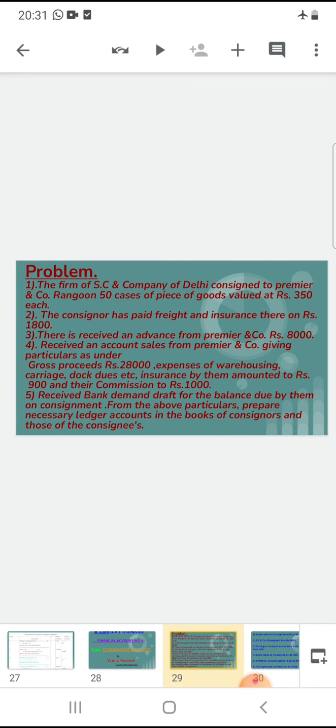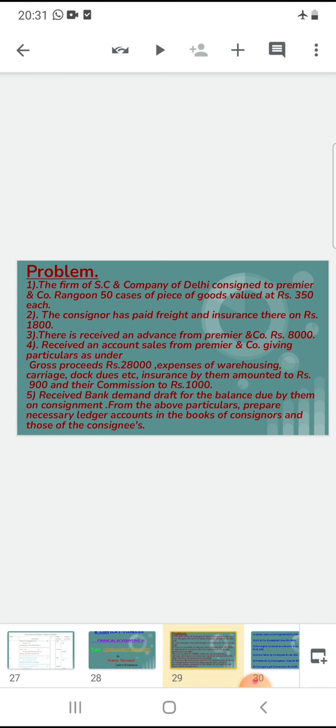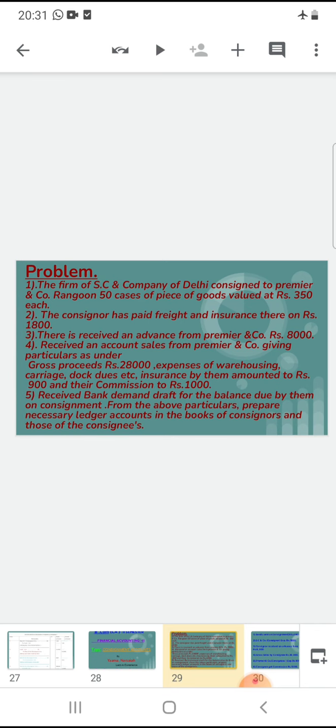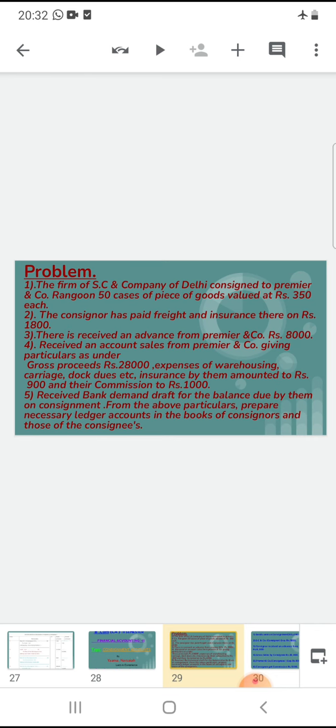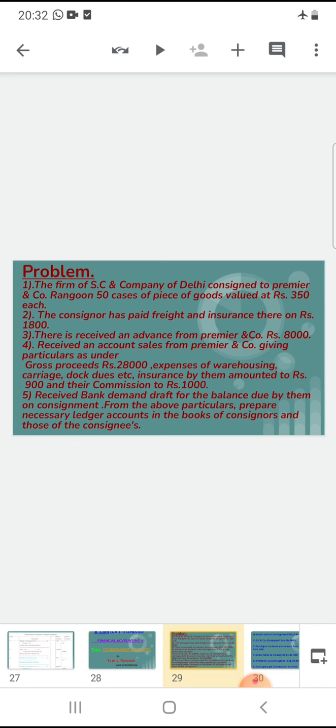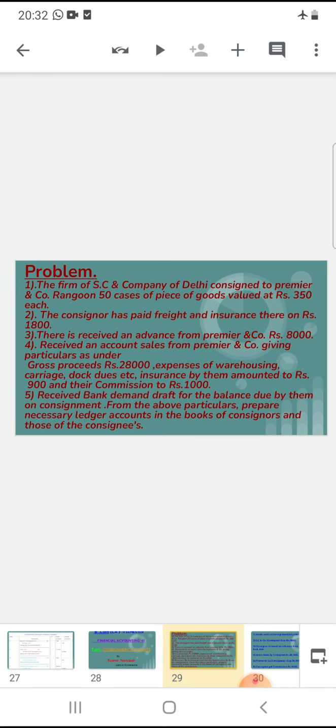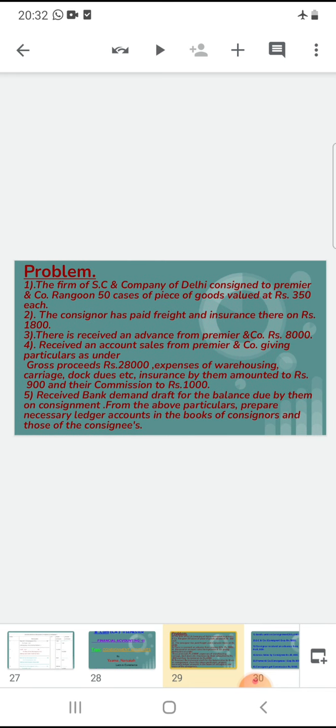Third, the consignor received an advance from Premier and Company, rupees 8000. The consignor received an advance from the consignee, 8000 rupees, through cash.